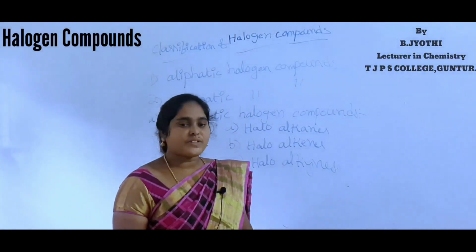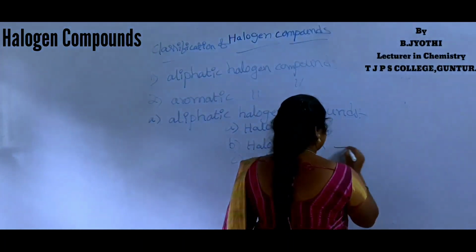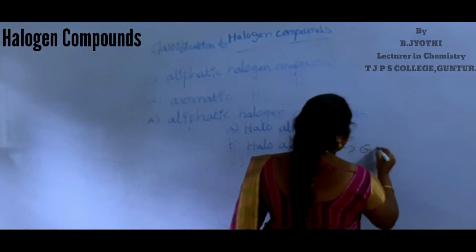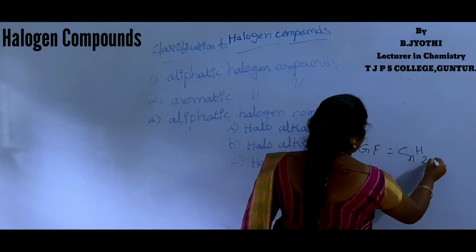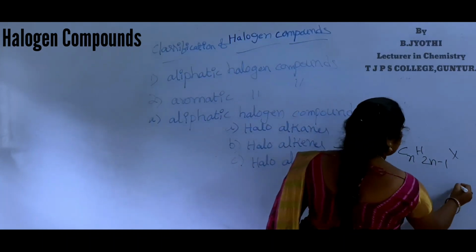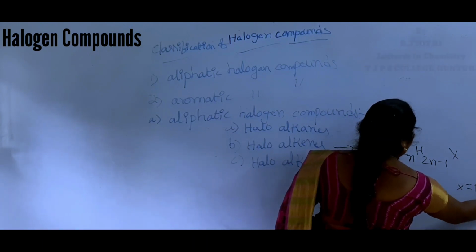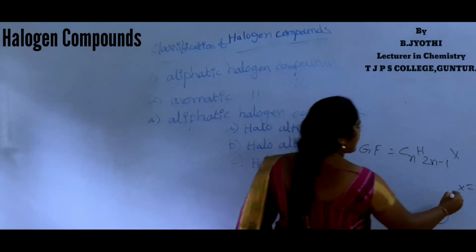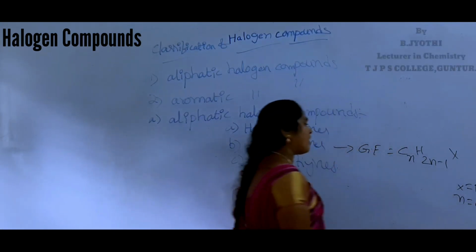The general formula is CnH2n-1X, where X equals fluorine, chlorine, bromine, iodine, and n equals 2, 3, 4 and so on.